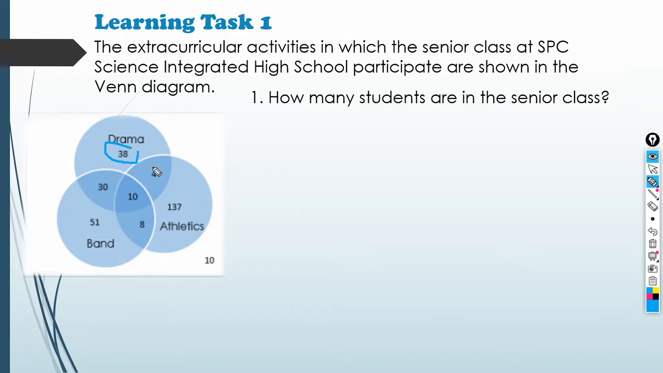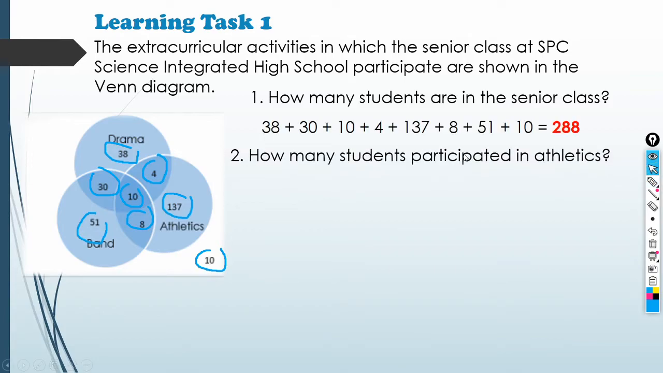Lahat ng ito. So, 38 plus 4 plus 10 plus 30 plus 51 plus 8 plus 10 plus 137. So, that will be 288. Diba? So, ibig sabihin, kung meron tayong question about probability, it shall be over 288. Kasi yun yung pinaka total number of students in the senior class. Next,